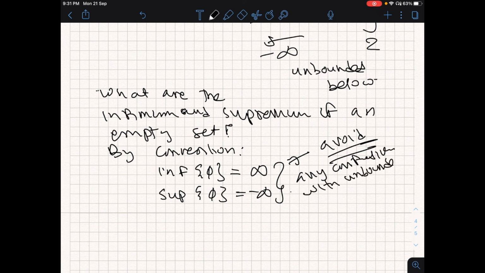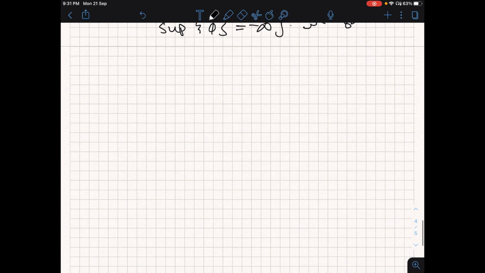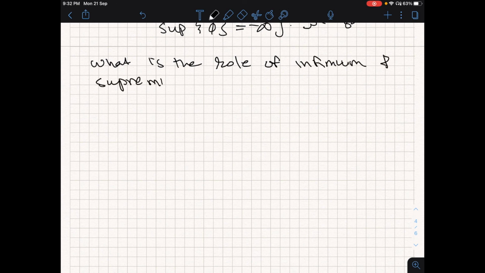All we are saying is that if the infimum is plus infinity and the supremum is minus infinity, it surely means the set is empty. No non-empty set will exhibit such a characteristic. Now where do infimum and supremum come into play while discussing optimization? So what is the role of infimum and supremum in optimization?